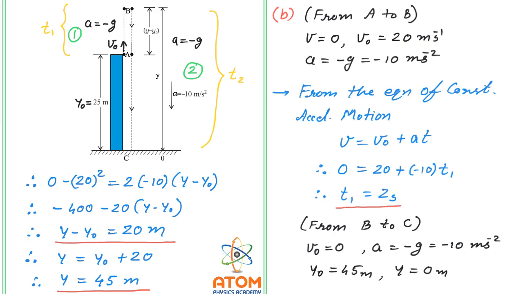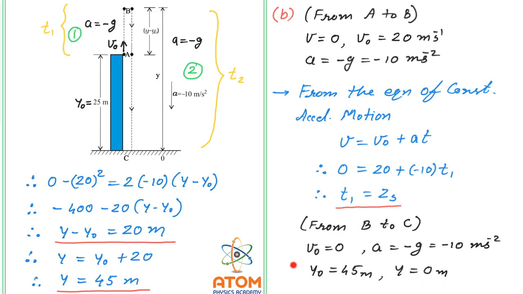For the second motion, the initial position is at 45 meter height. This we have proved in the A section, in the answer of A section, you can see here, this is 45 meter. The final position is at ground, so y will be equal to 0.